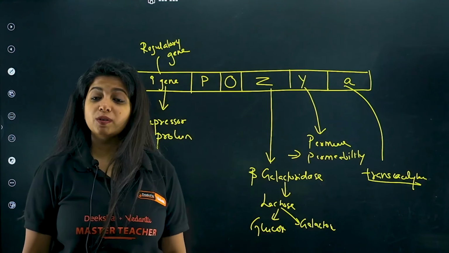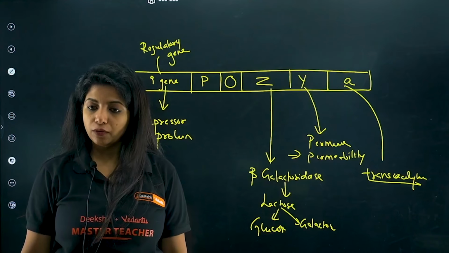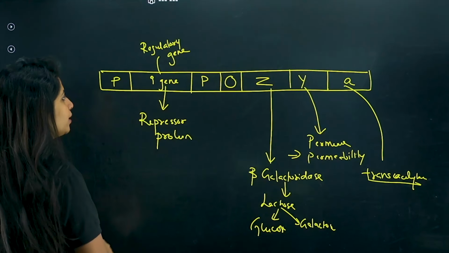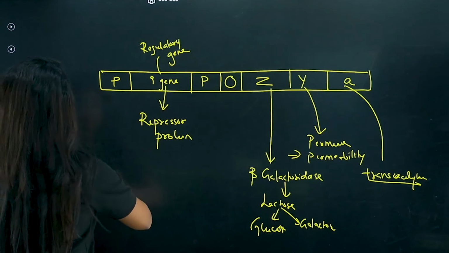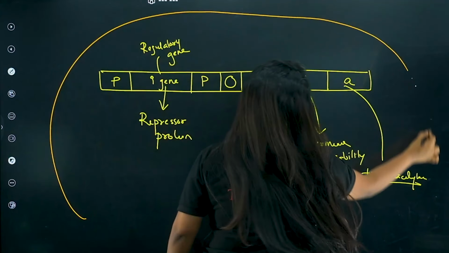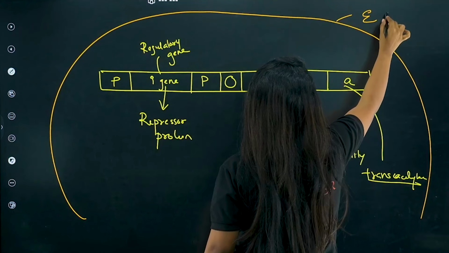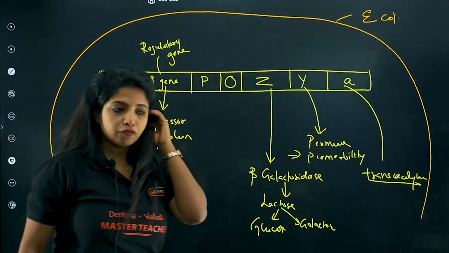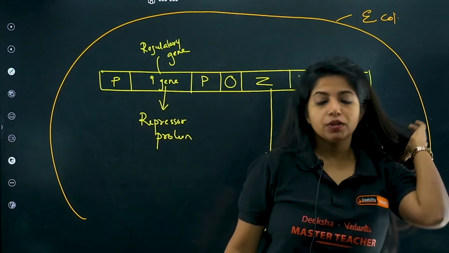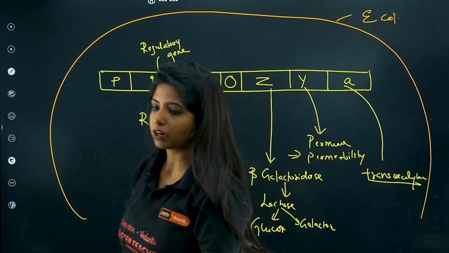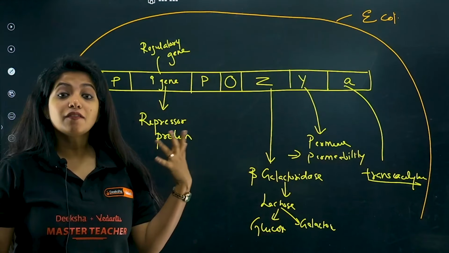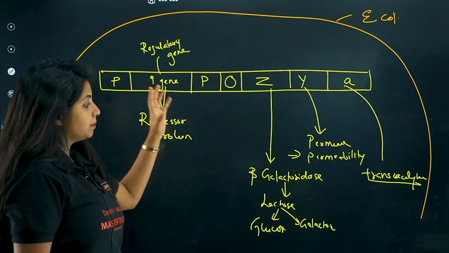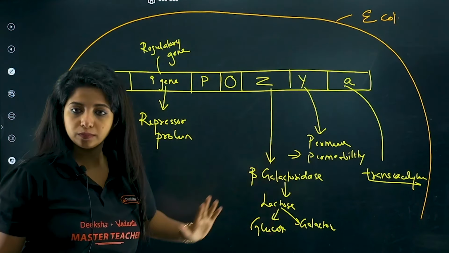Now you might be thinking, what is ma'am saying? She's going on teaching herself or what? So listen to me carefully. I'll tell you one thing. This whole thing is there inside the E. coli. Inside the E. coli, it's a bacteria. And E. coli needs energy to survive. Where do you get its energy from? From the medium where it is being grown. Now medium can have glucose or it can have lactose or anything out there. If there is lactose, the lactose is taken up and beta-galactosidase breaks it down.